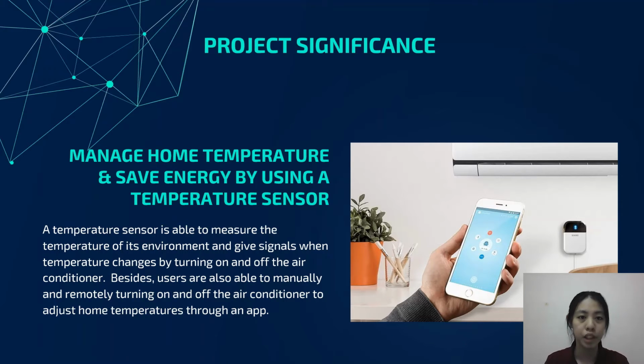Secondly, manage home temperature and save energy by using a temperature sensor. A temperature sensor is able to measure the temperature of its environment and give signals when the temperature changes by turning on and off the air conditioner. Besides, users are also able to manually and remotely turn on and off the air conditioner to adjust home temperatures through an app.